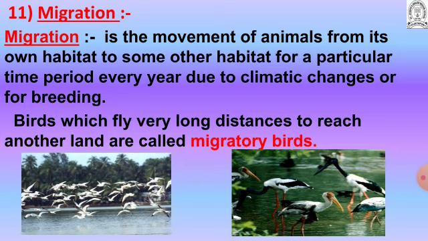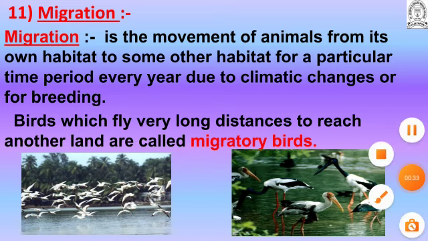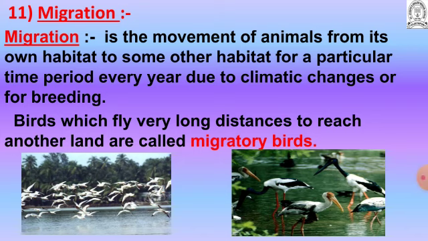Migration is the movement of animals from their own habitat to some other habitat for a particular time period every year, due to climatic changes or for breeding. So what is migration here? Migration is the movement of animals from their own place to some other place for a particular time period every year due to climatic changes or for breeding.